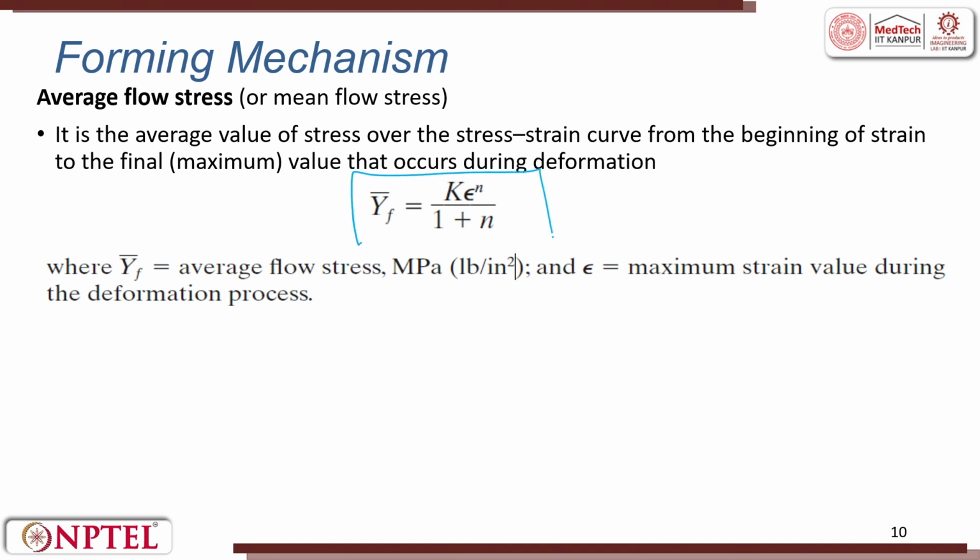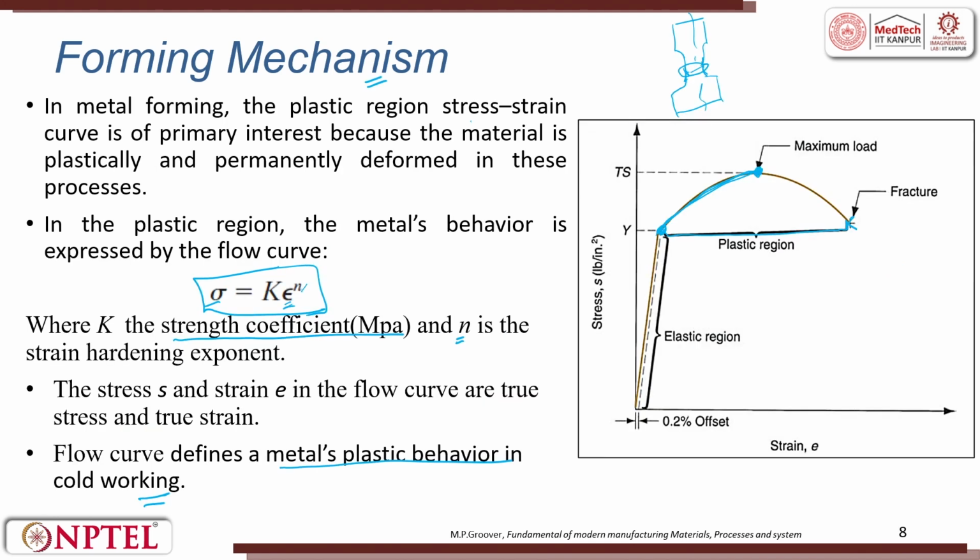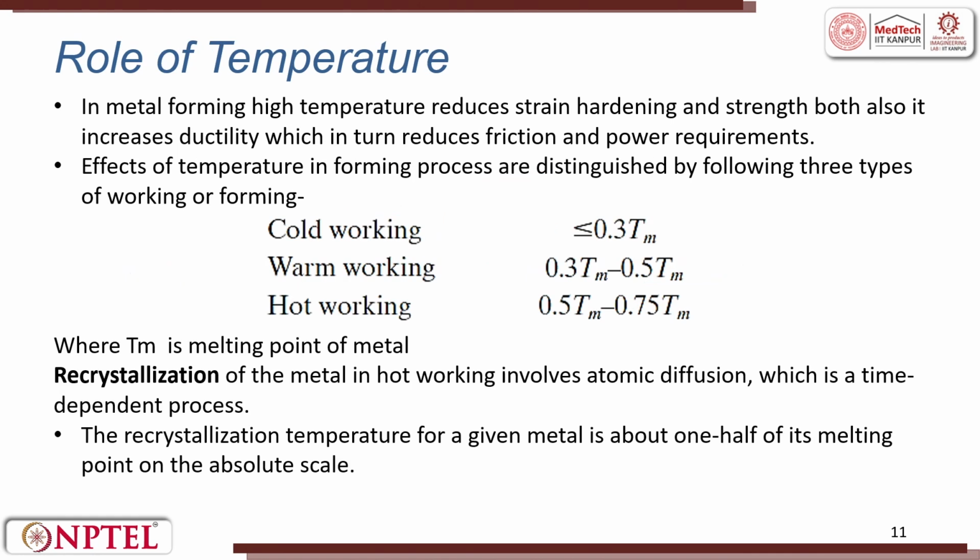So, Y dash is called the average flow stress, and the maximum strain value is the strain during the deformation process, where n is the strain hardening exponent.